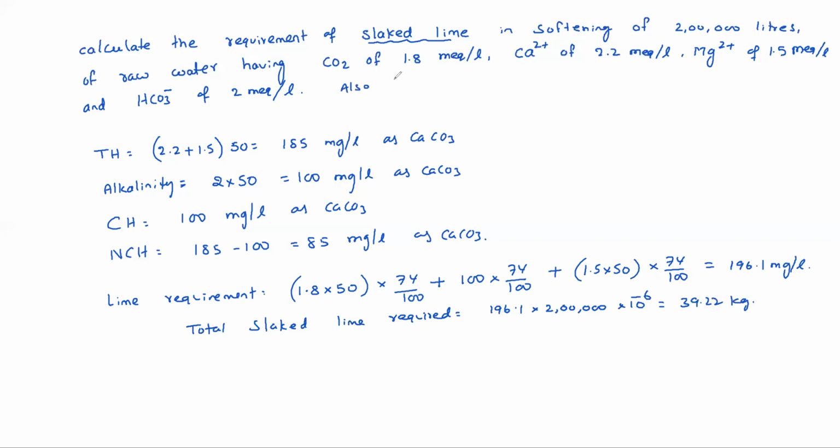Also find the soda requirement. Soda requirement is only for non-carbonate hardness. That is 85 mg per liter into 106 by 100, which is 90.1 mg per liter.